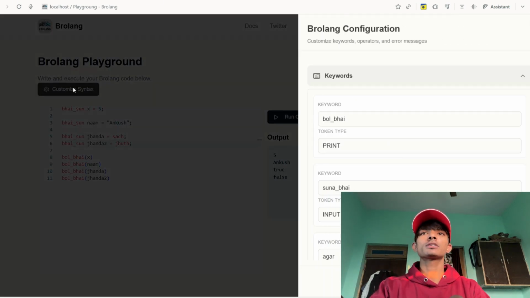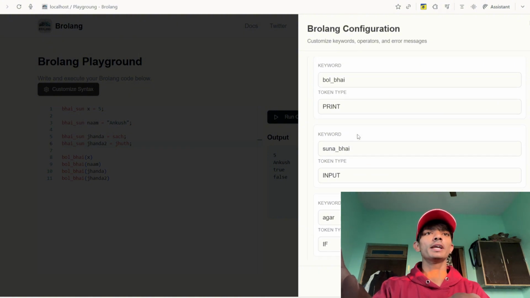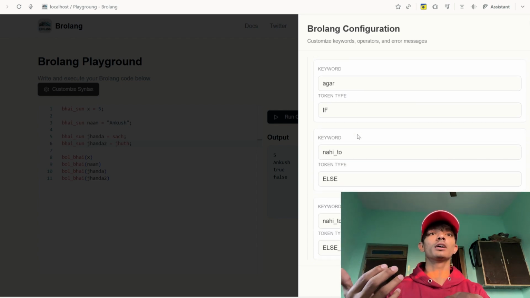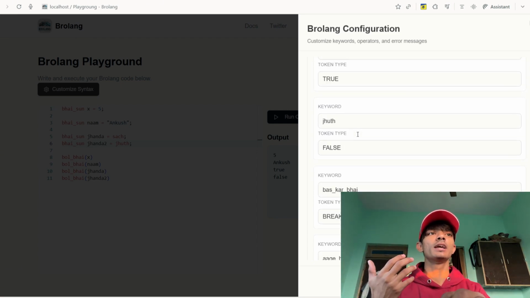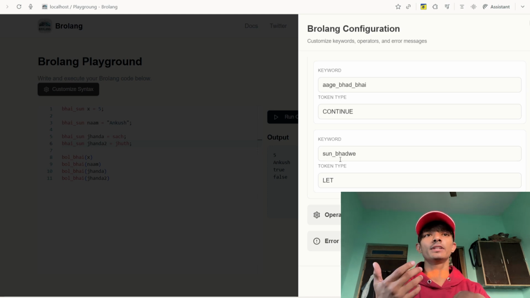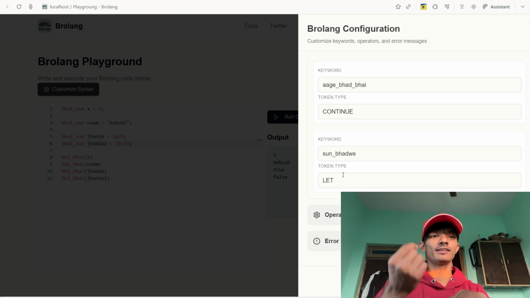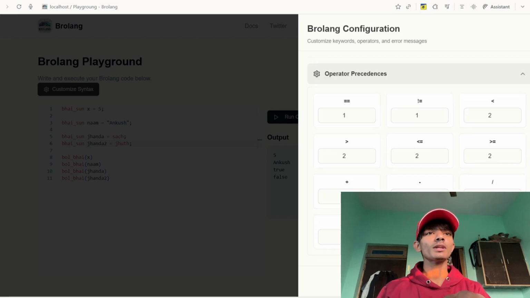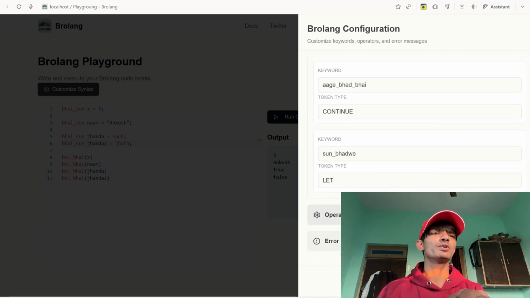But if I click on customize syntax, you can see that there are keywords: bol bhai for print, suna bhai for input, agar for if, nahi to for else, and you will find the syntax for everything. Sun bhadve for let, which means declaring a variable, is also a syntax. This is not of any big use to you.